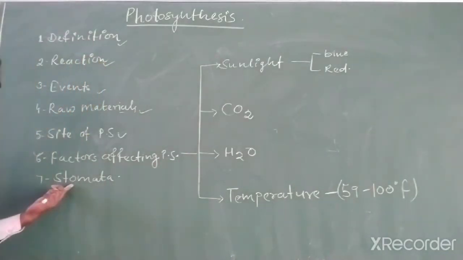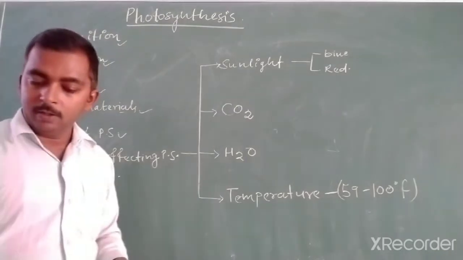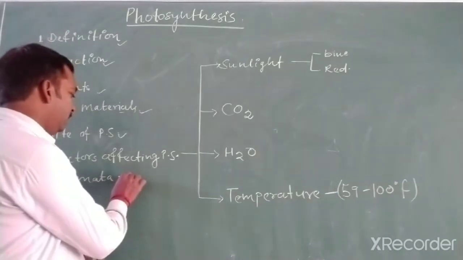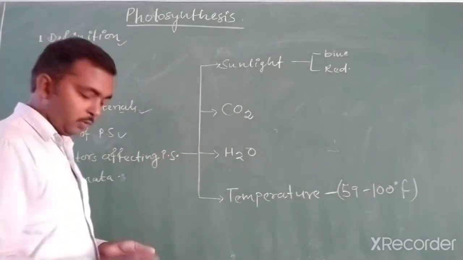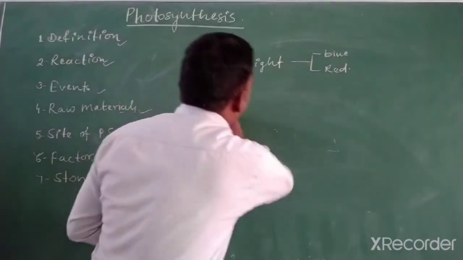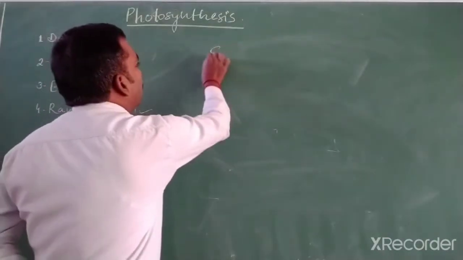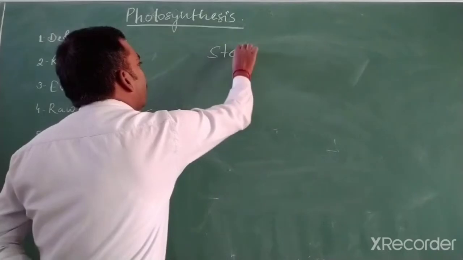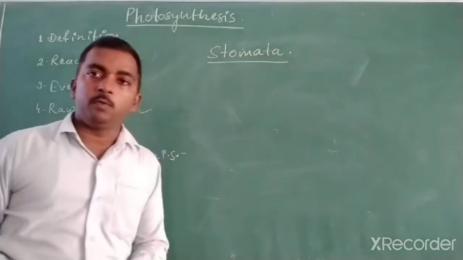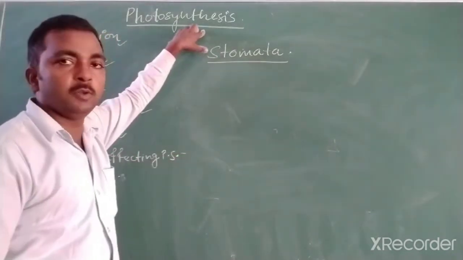Now the next topic is about the stomata. We are going to discuss the relation between photosynthesis and stomata. Stomata play an important role. There are two roles during photosynthesis.